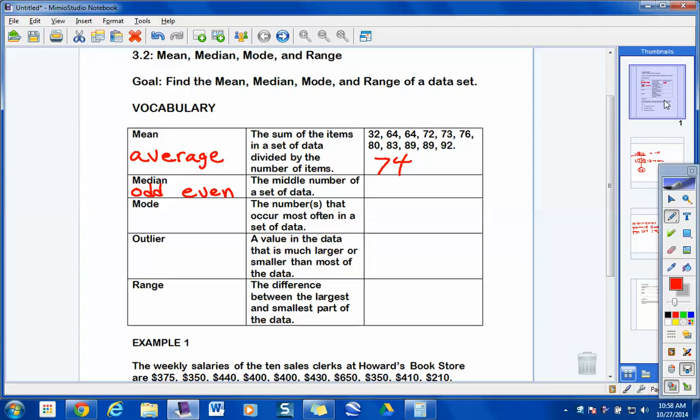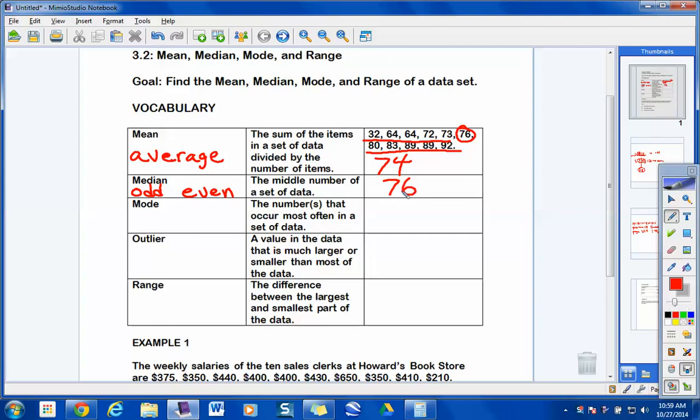Exist. So the middle to me, it's probably 76, isn't it? Take the median as 76. How many numbers to the left of 76? And maybe I should back up. Are these all in order from least to greatest, by the way? Yeah. I'd say so. 5 numbers to the left of that. How many numbers to the right of it? 5. So what's the median going to be in that set? 76.